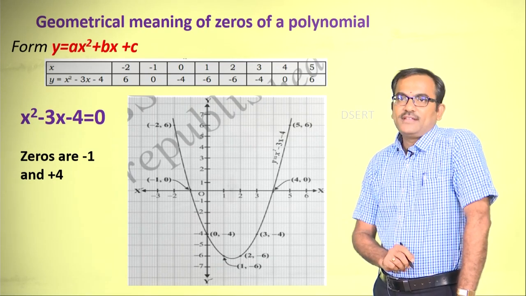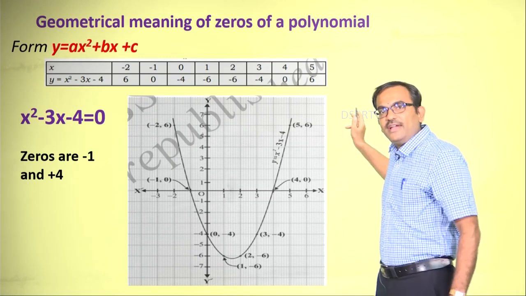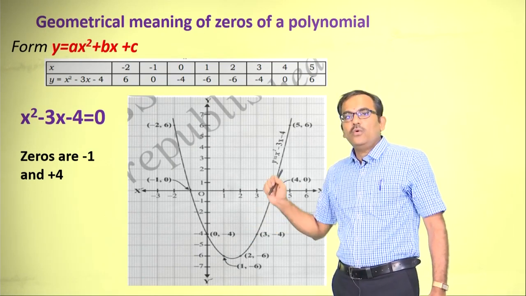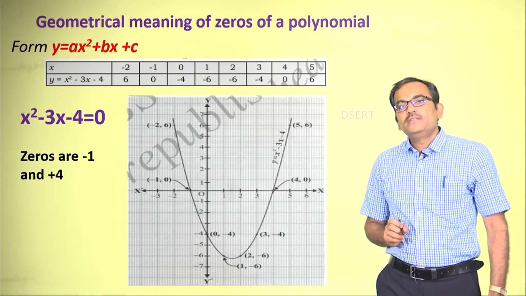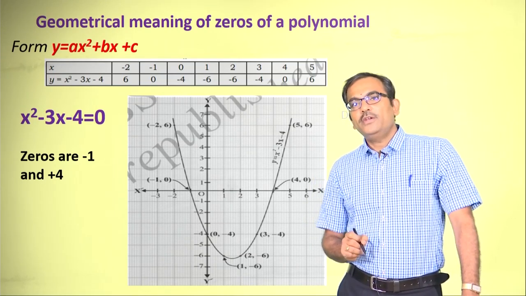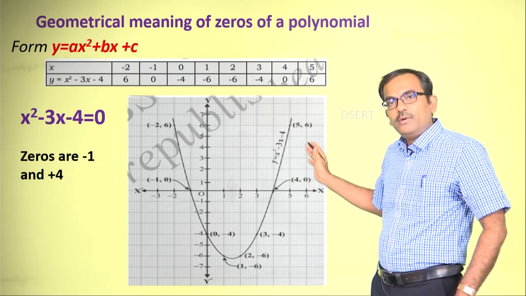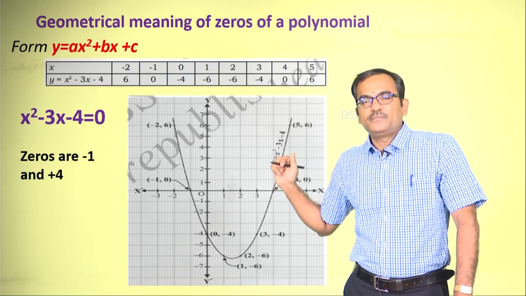Previously, when we took the example of the form ax plus b, it was just a straight line. Now, as you can see, this is a quadratic polynomial, and this quadratic polynomial is of the shape U, which we normally call a parabola.